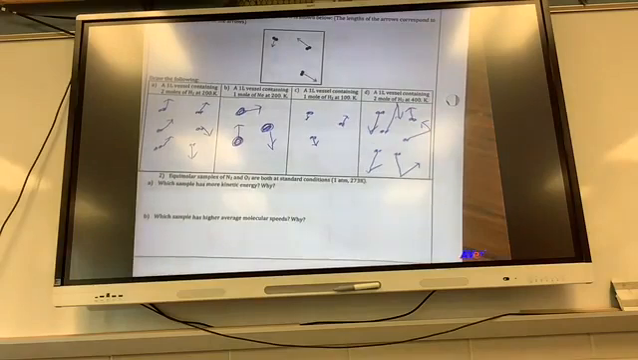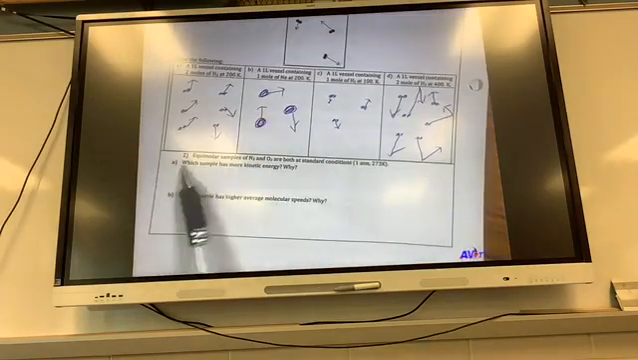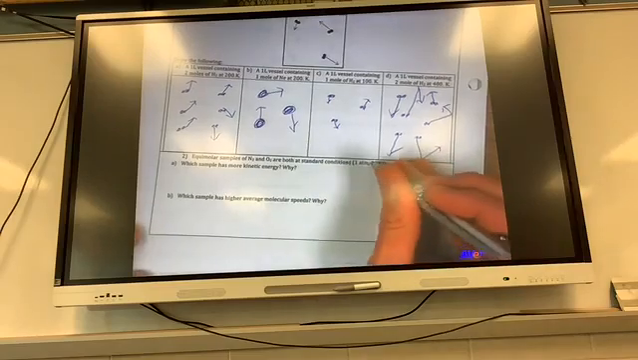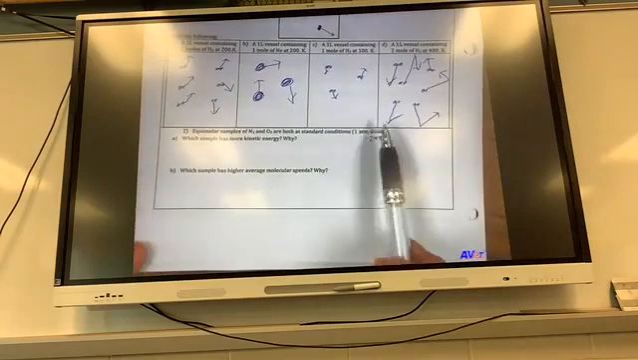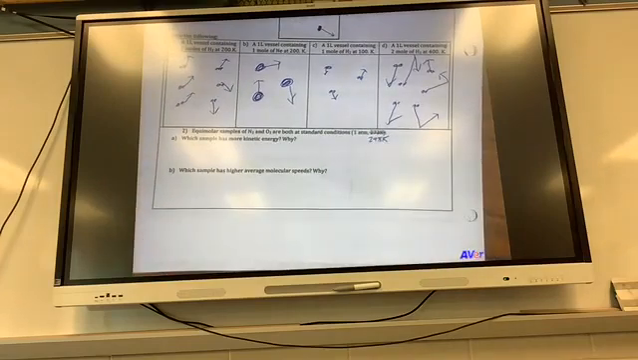So moving more quickly. Number 2, equimolar samples of N2 and O2 are both at standard conditions, 1 ATM, 298 Kelvin. There was the mistake, so fix that. Which sample has the most kinetic energy? O2, because it's got greater mass.